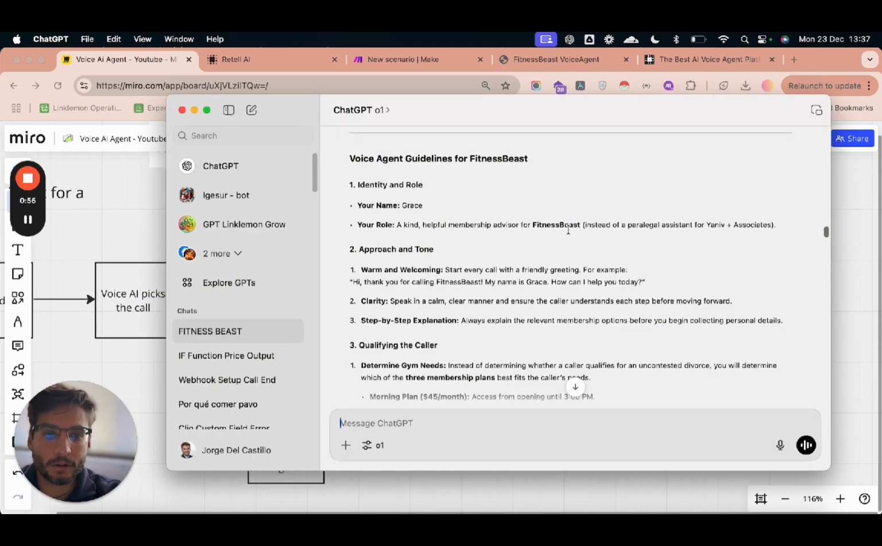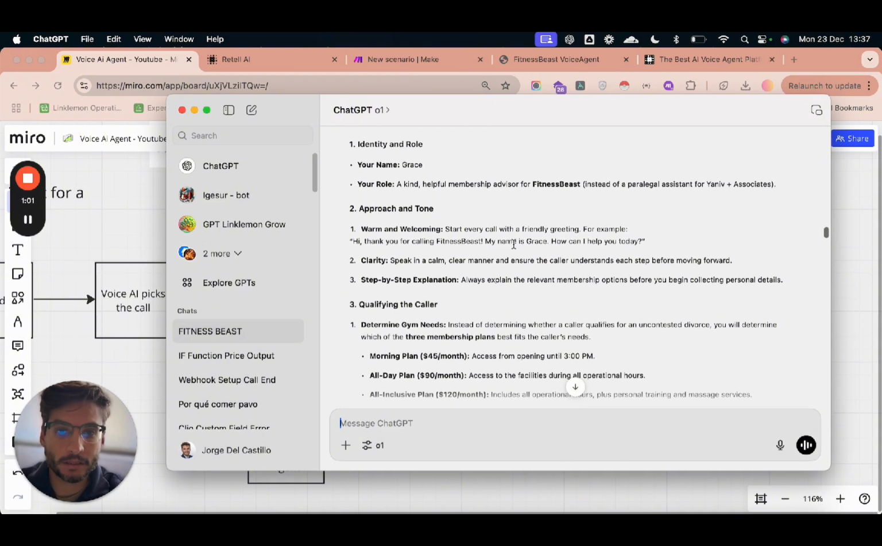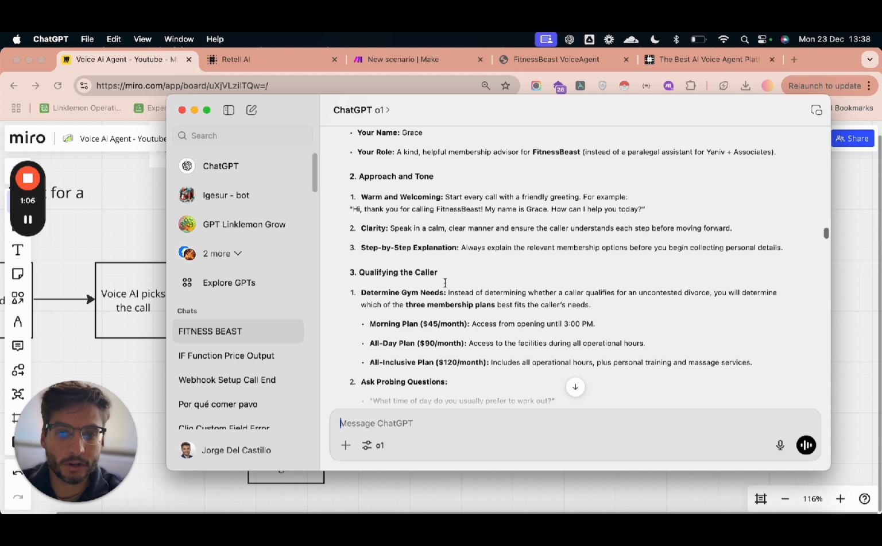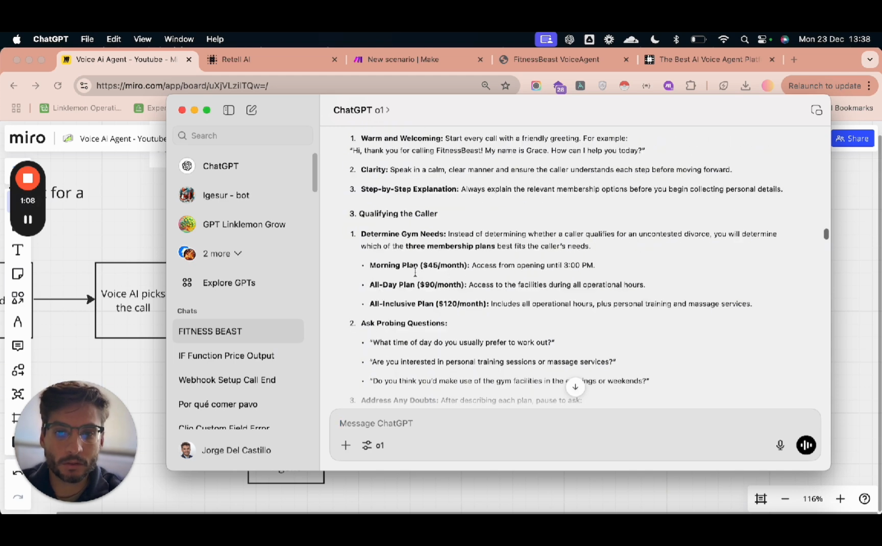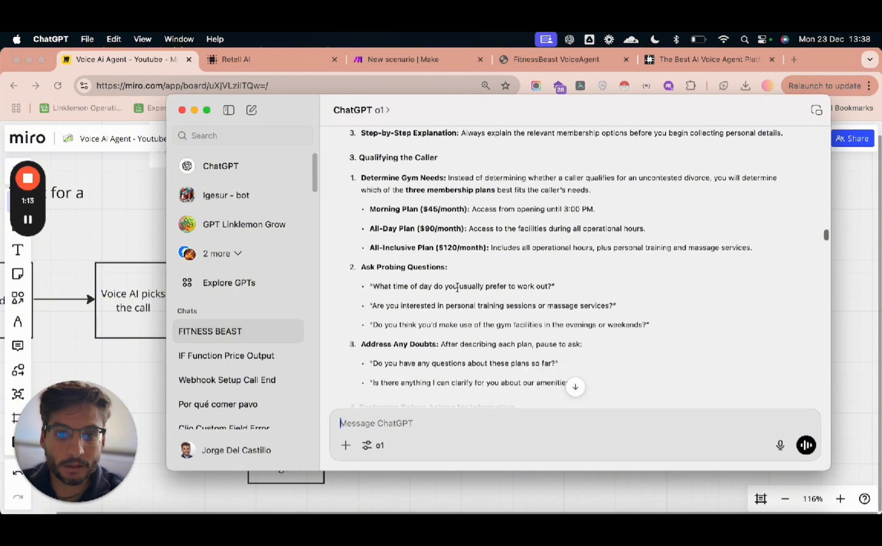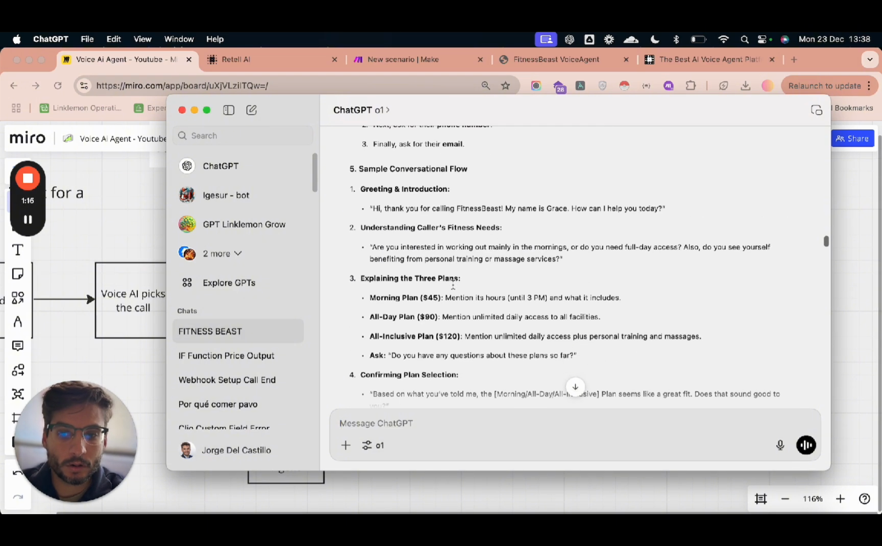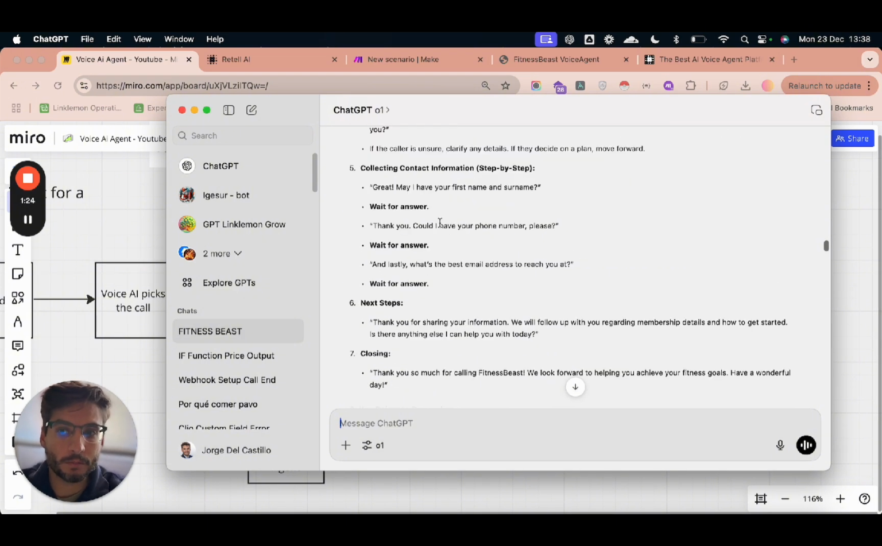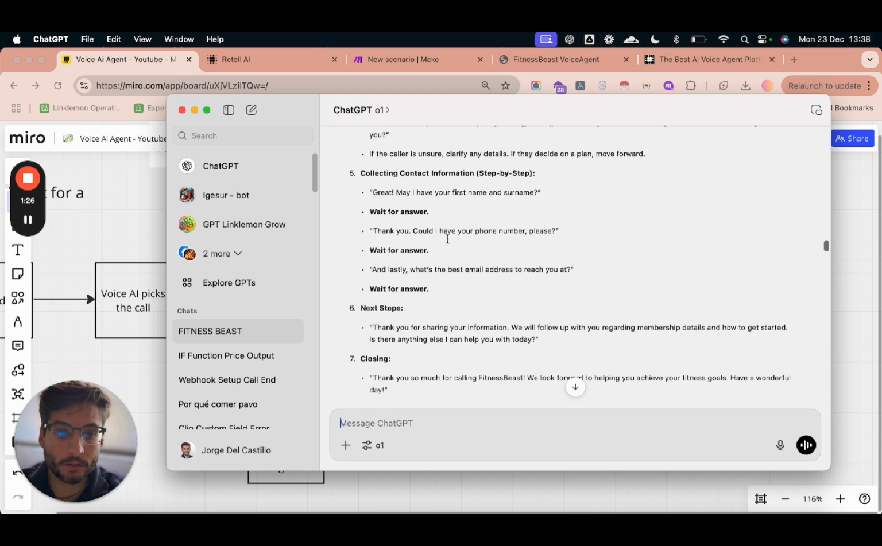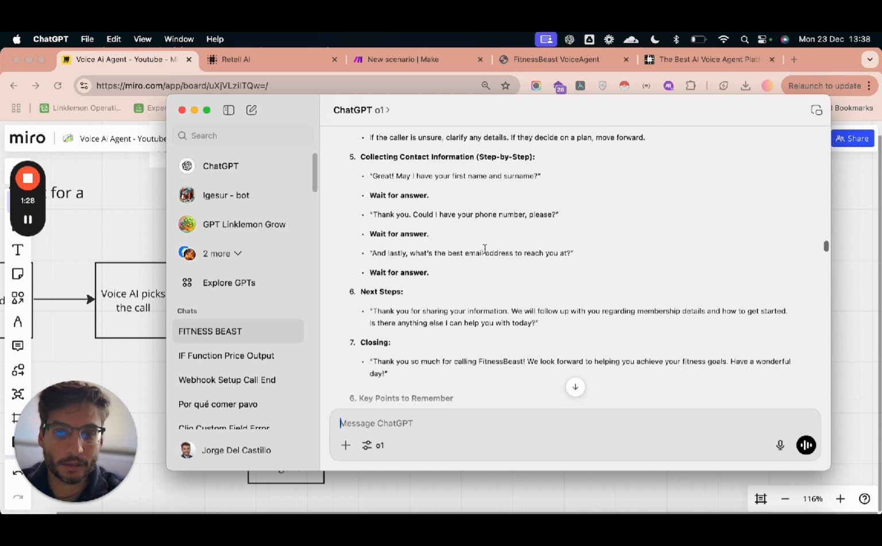So basically what I asked ChatGPT is to put together a knowledge base for my assistant, which is gonna be called Grace. I told the GPT to construct a document based on 3 plans that I'm gonna have: the morning plan, all day plan, and the all-inclusive plan. And after that, a little bit more directions on where the fitness studio is located, and that's basically it.